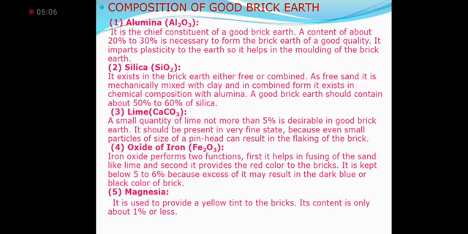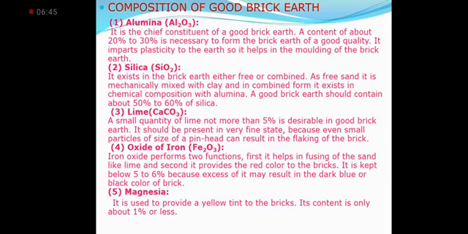What is the chemical composition of a good brick? Alumina, Al2O3: 20 to 30% is necessary to give a good quality of brick. It imparts plasticity to the earth, so it helps in the molding of brick earth. Silica, SiO2: 50 to 60% silica should be present in the brick. It is a major part of the brick. It exists in brick earth, either free or combined.